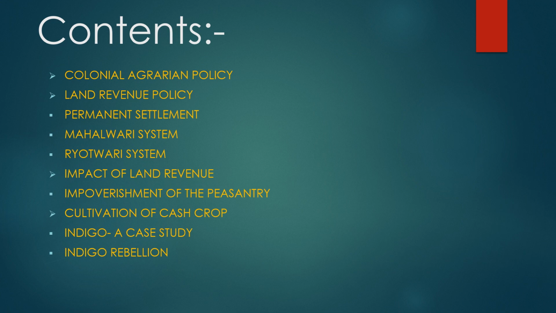First, let us go through the contents. The first topic of this chapter will be colonial agrarian policy. The next one is land revenue policy. Under land revenue policy, we will study about permanent settlement, Mahalwari system and Rayotwari system. The next topic is impact of land revenue. Under this, we will learn about impoverishment of the peasantry. And the last topic is cultivation of cash crops, where we will learn about indigo, a case study, and indigo rebellion.